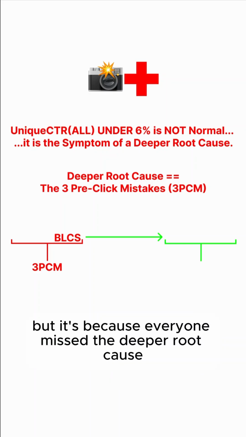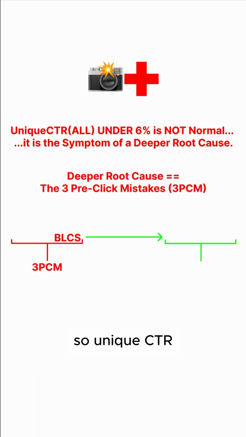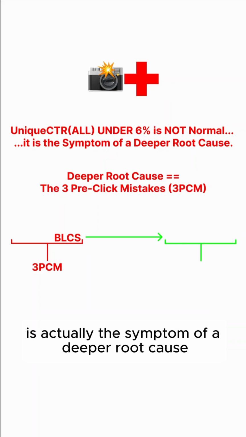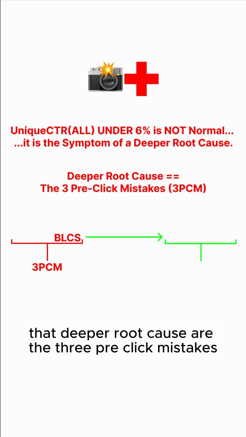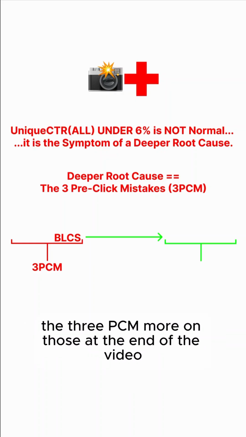Everyone believes it's normal, but it's because everyone missed the deeper root cause. So a unique CTR under 6% is actually the symptom of a deeper root cause. That deeper root cause is the 3 pre-click mistakes, the 3 PCM. More on those at the end of the video.